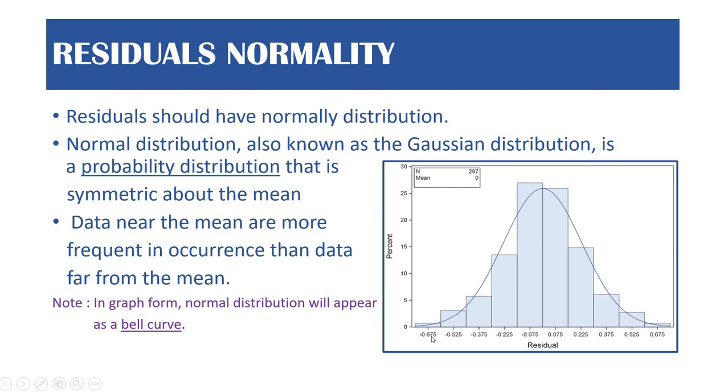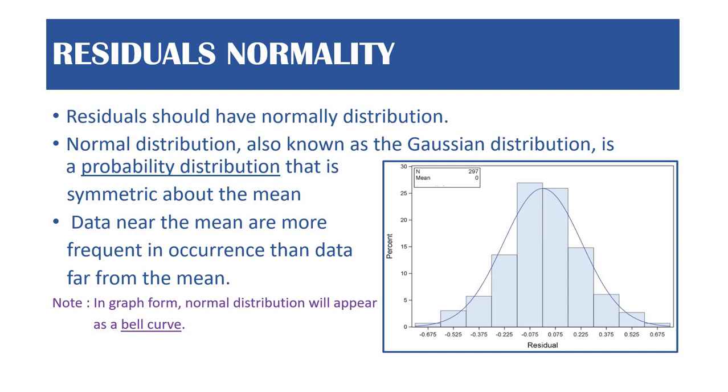So you can see that there are 297 values in this example, and out of that you can see there are around 25 and plus 25, 50 values which are near the mean. Mean is the 0 of this example. So around 50 values are around the mean, and you can see that as we go away from the mean on either side, the number of occurrences reduces. So in graph form, normal distribution will always appear as a bell curve.